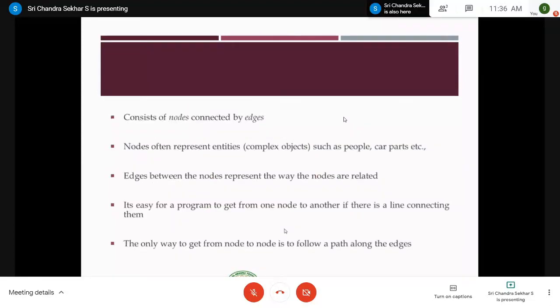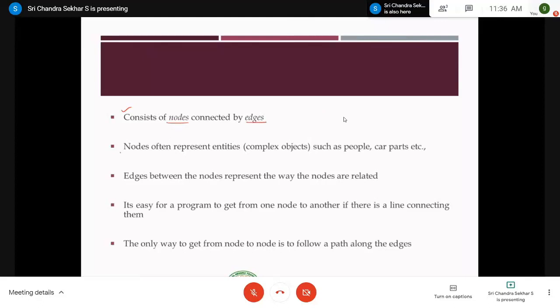This is some of the important points regarding the trees. Introductory part. No need to worry about the introductory part. But you should have some knowledge on the introduction, right? Basics should be strong in order to solve different types of problems, right? So it consists of nodes connected by edges. Let us take some examples in the next slides, and then we'll explain what are these nodes and what are